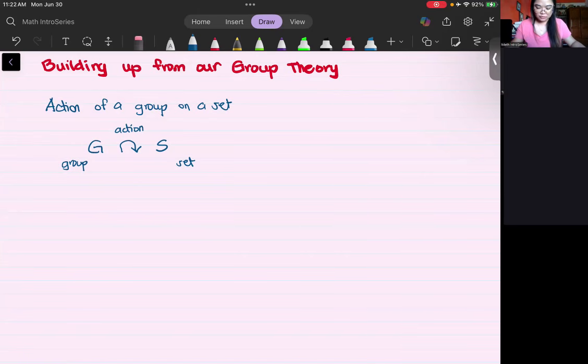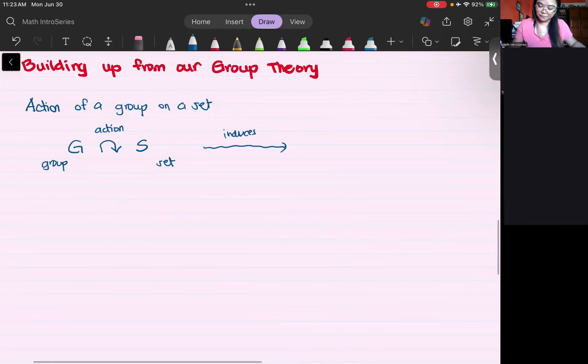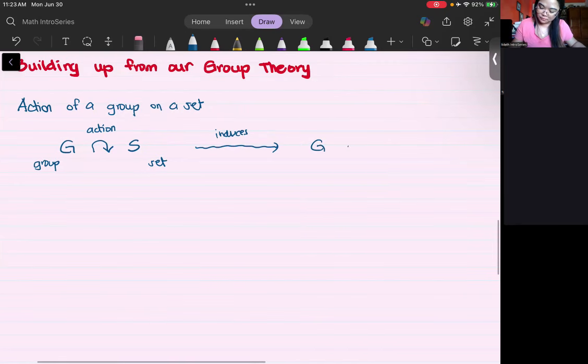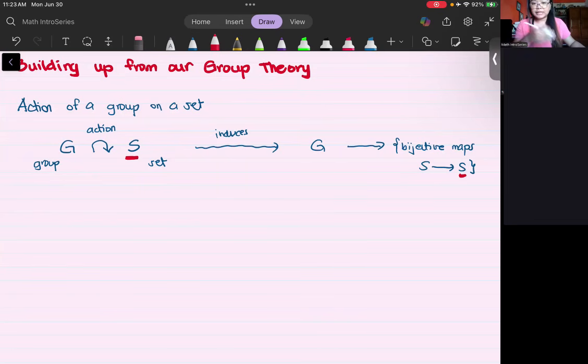So we know from our group theory that if there's an action, this actually induces a group homomorphism. So G to the set of bijective maps from S to S. This S here is exactly the set that your group G is acting on.